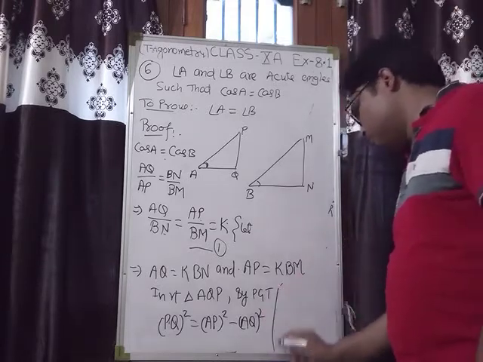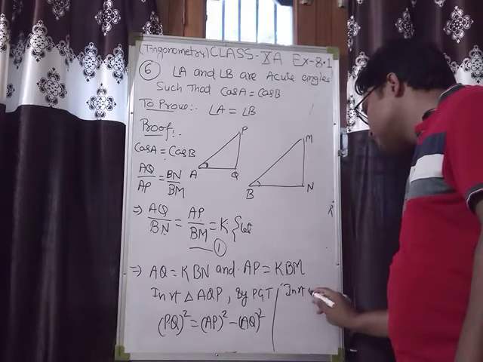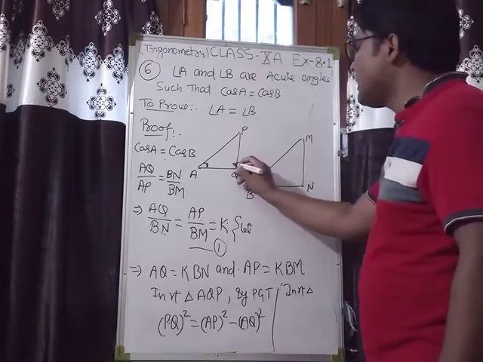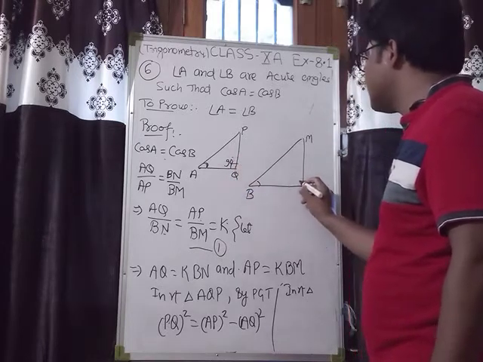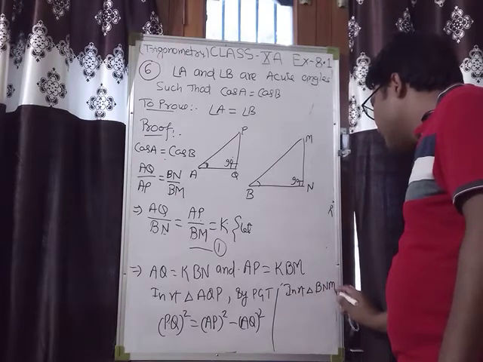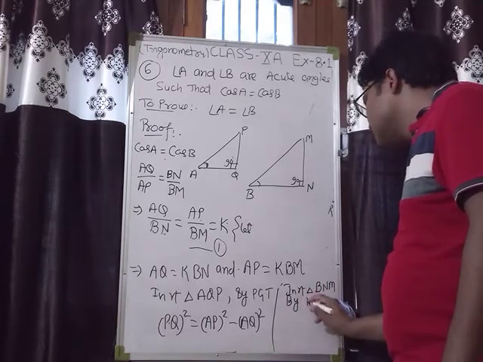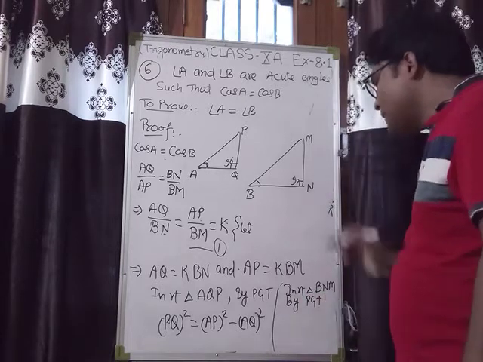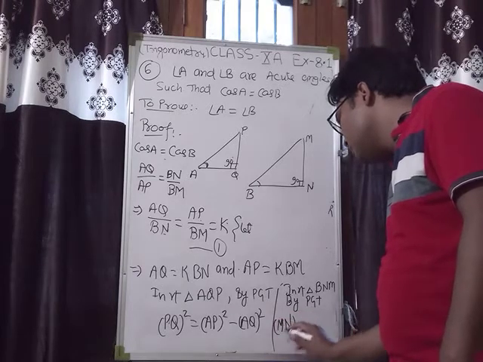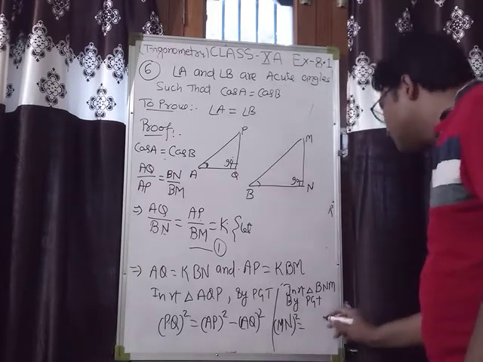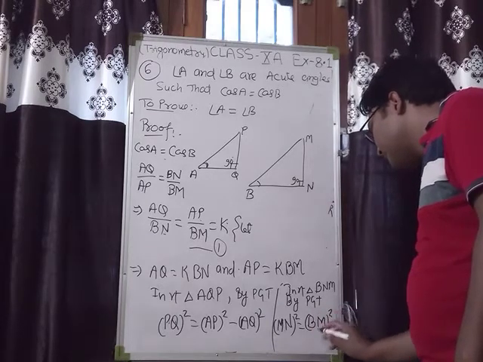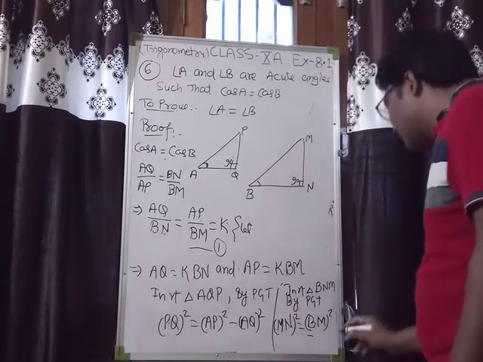And in right triangle BNM, this is 90 degree here, by Pythagoras theorem we have MN square is equal to hypotenuse BM square minus BN square.